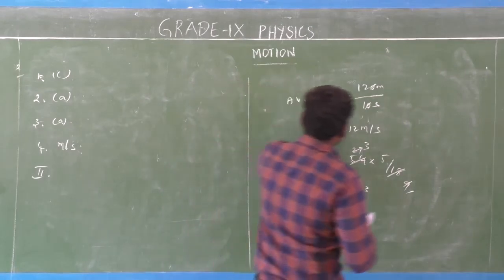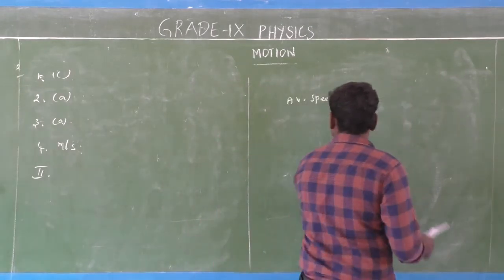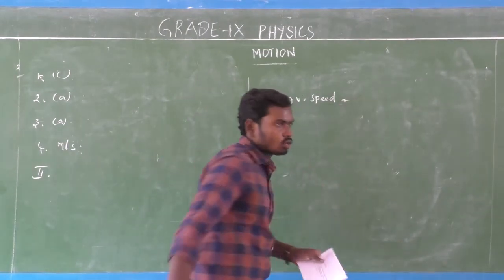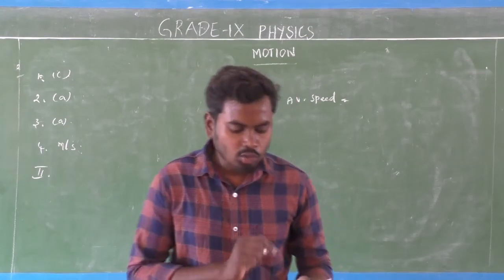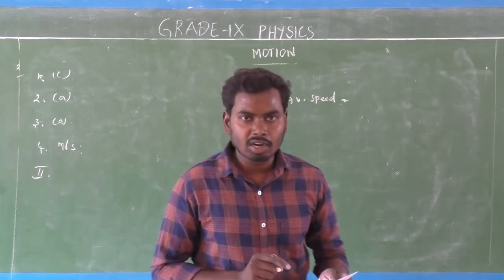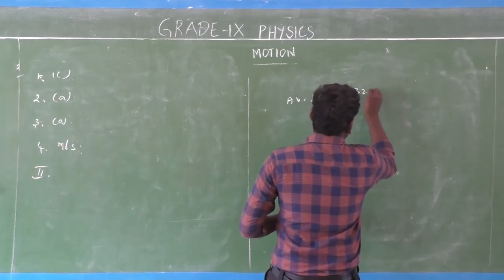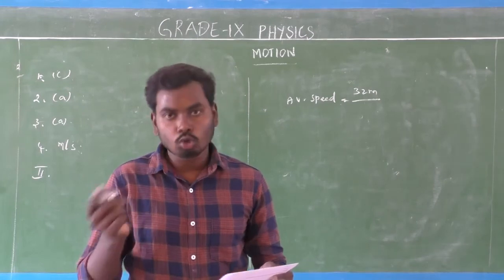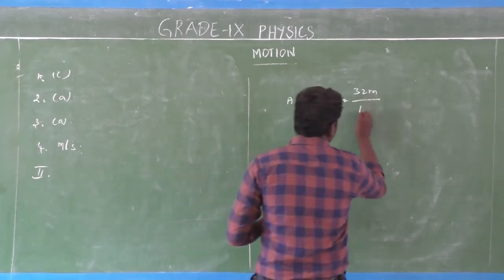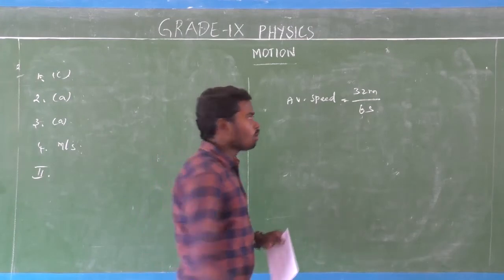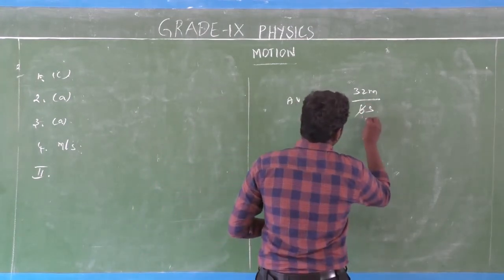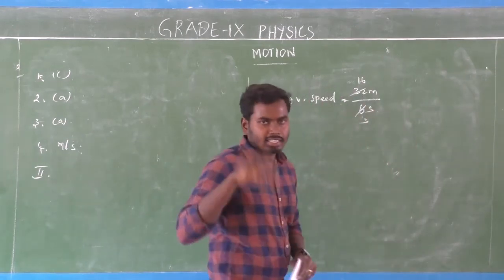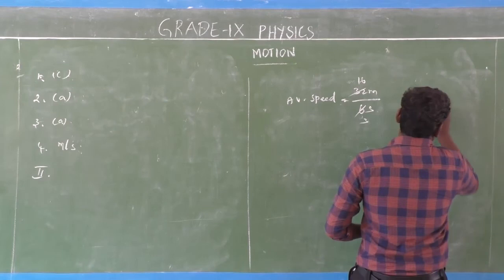To find that out, the average speed formula is the total distance covered by the object divided by the total time taken. What is the total distance? 16 meters plus 16 meters, that is equal to 32 meters. 32 meters divided by time taken, how much? 4 seconds plus 2 seconds, that is equal to 6 seconds. Yes, 6 seconds. You further divide both. 2 into 3 is 6, and 16. Okay. You further divide 16 and 3.